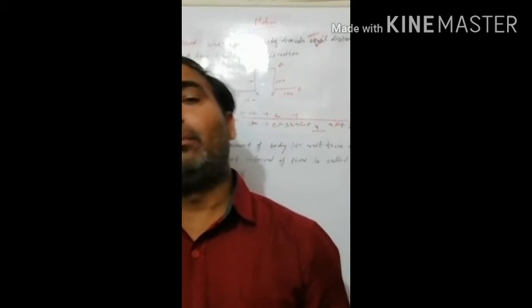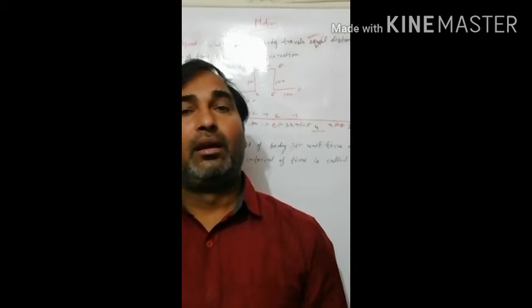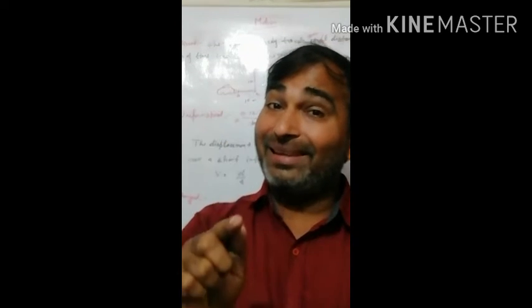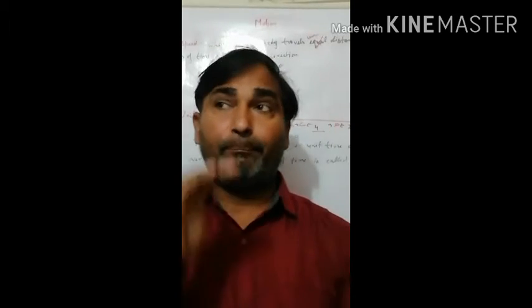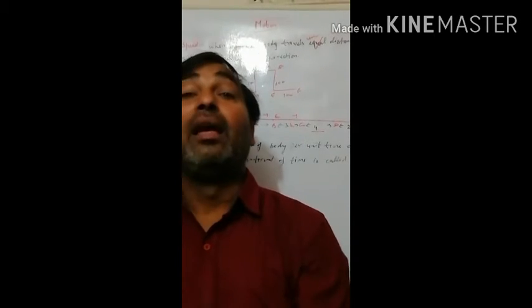The displacement of a body per unit time is called velocity. Or, the distance traveled by a body per unit time in a particular direction. If you mention the direction, then it is also called velocity.